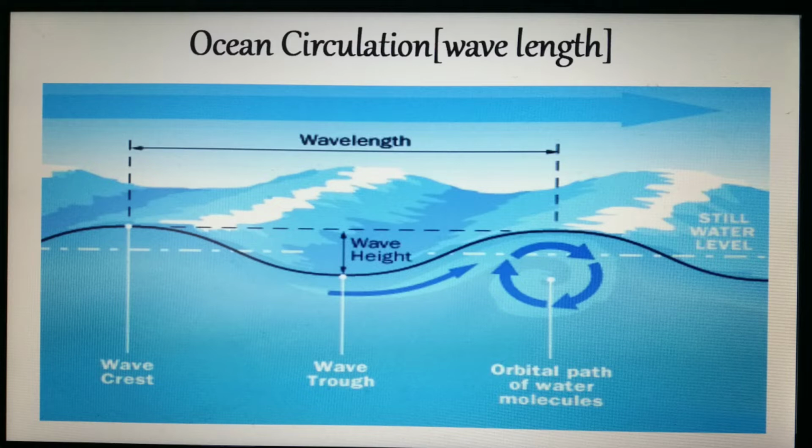The upper part, whenever water is going up, is called the crest, and whenever the water is coming down, that down part is called the trough. The distance between two crests or two troughs is called the wavelength.